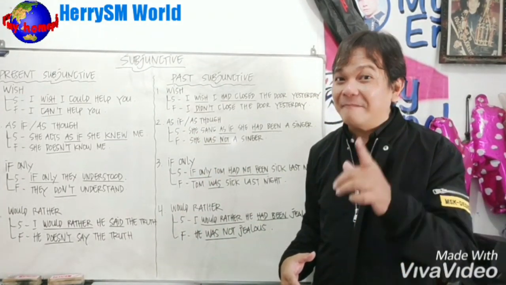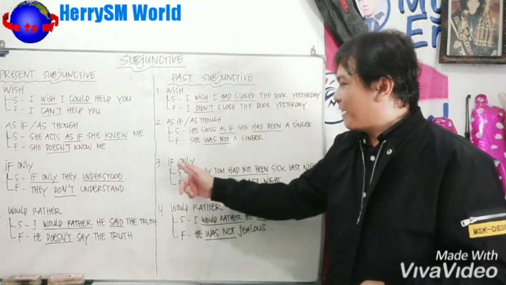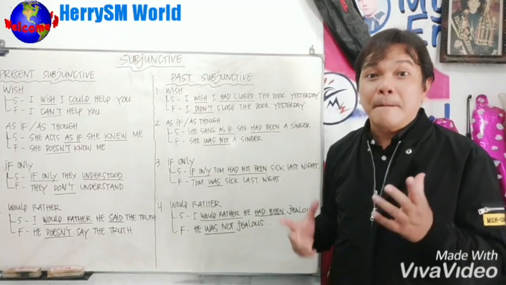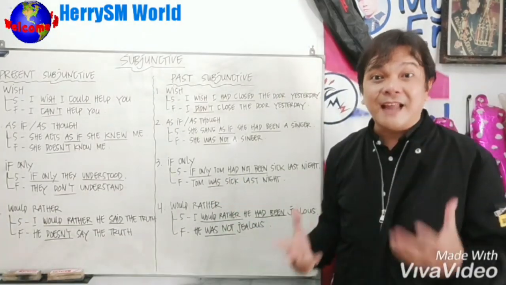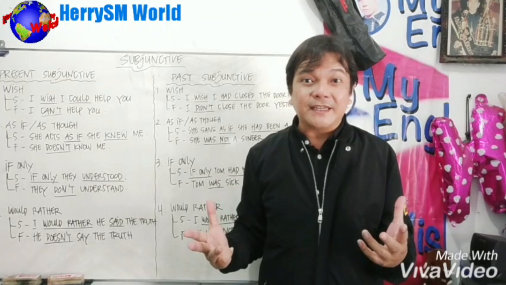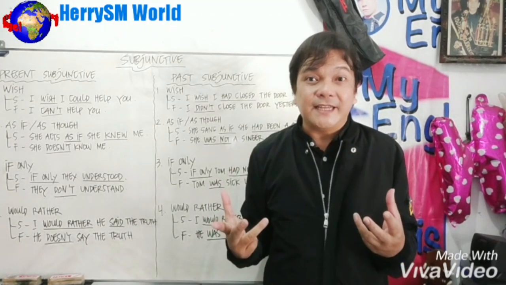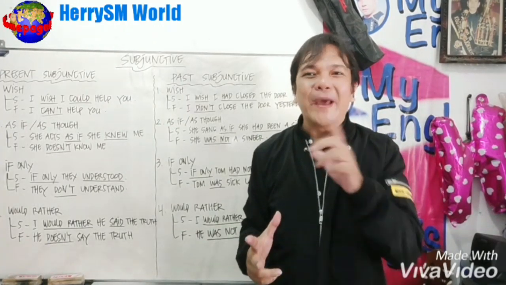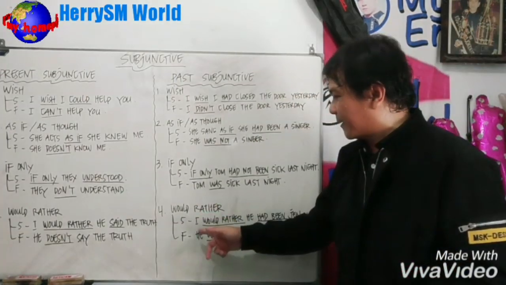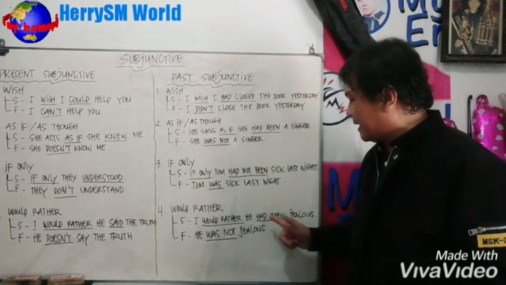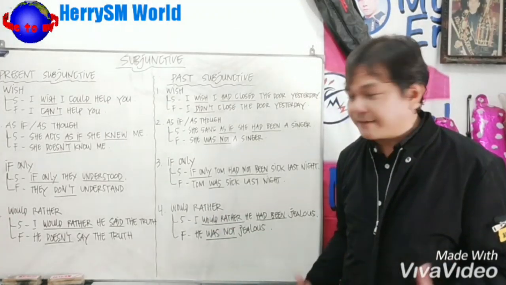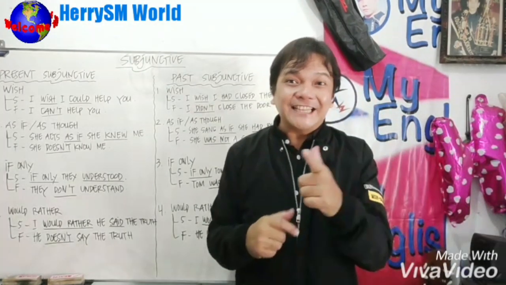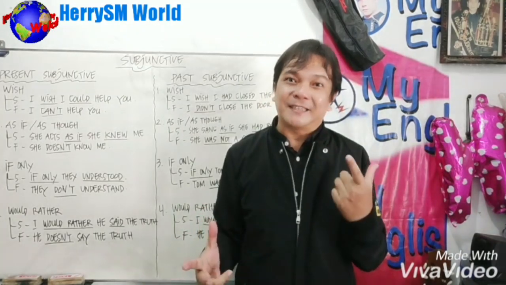Well, now comes the third example, if only. The subjunctive is: if only Tom had not been sick last night. Means that Tom was sick last night. So this is the contrary. The condition of the unreality is the subjunctive and the reality is the fact. Okay? And the last example is would rather. The subjunctive is: I would rather he had been jealous. Means that he was not jealous. Well, ladies and gentlemen, that is the complete lesson about past subjunctive.